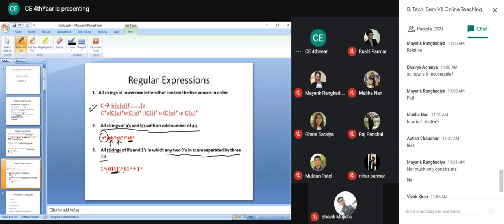So when the next 0 is generated, because of this star, immediately we have 3 ones after it. So always we have 3 ones between the 2 zeros. And the purpose of this is that after the last 0, if you want many ones, you can append with this pattern, 0, 1 star.